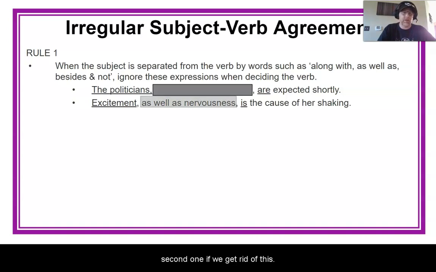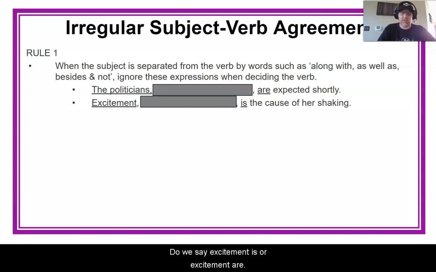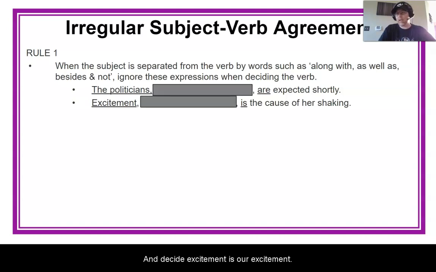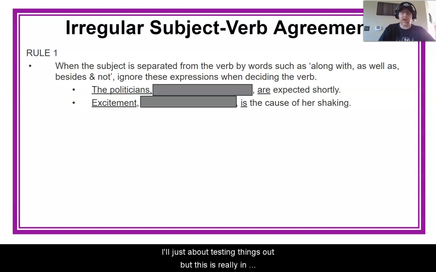Same with the second one. If we get rid of this, do we say excitement is or excitement are? Because if we said excitement as well as nervousness is the cause of her shaking, or is it excitement as well as nervousness are the cause of her shaking? Get rid of that and decide excitement is or excitement are. Okay, so all just about testing things out, but this is really in regards to that subject being separated from that verb.